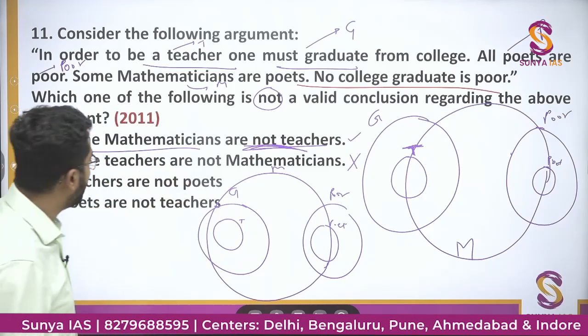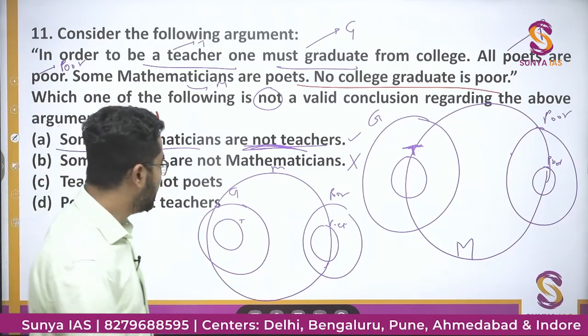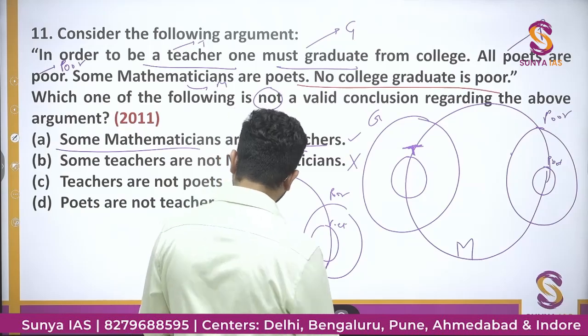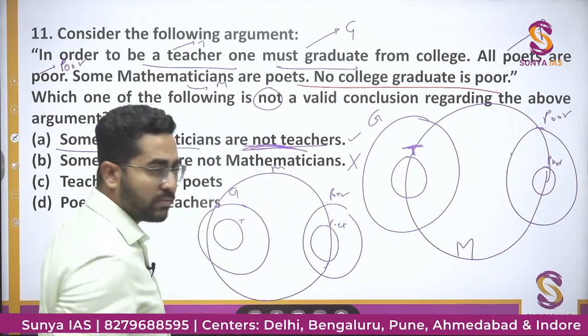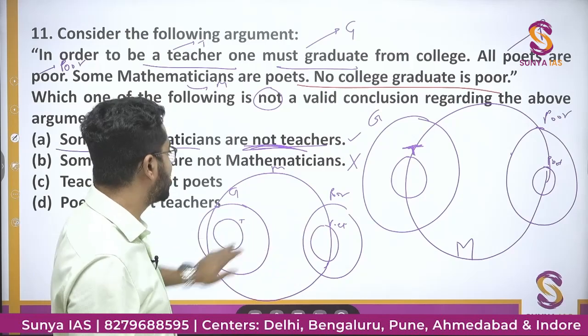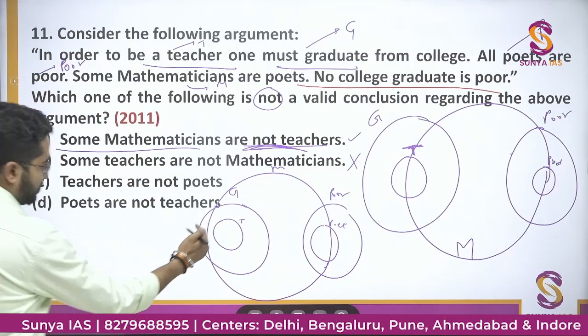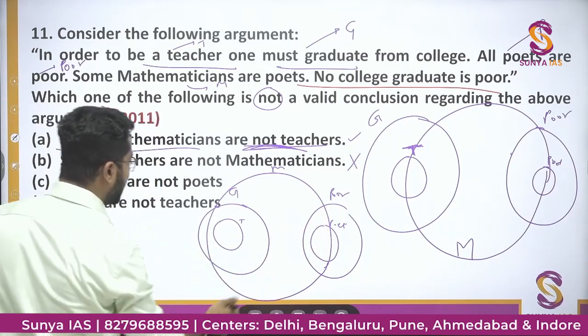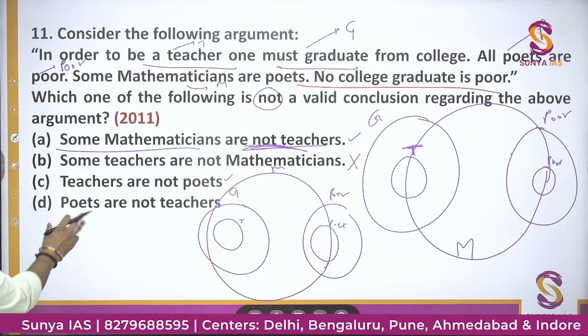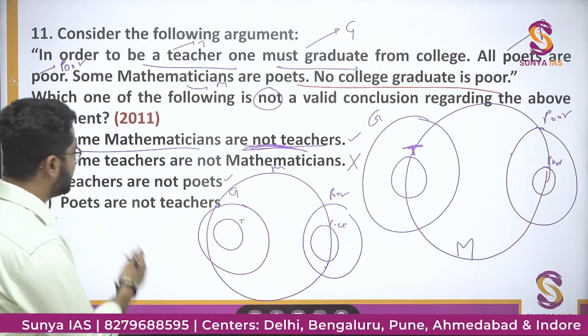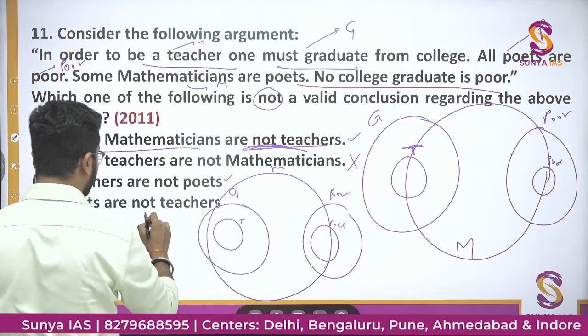Teachers are not poets. Initially I told you the graduates and poor sections will be mutually exclusive. So teacher is inside graduates, poet is inside poor, so obviously teachers will not be poets. This will also be a correct statement. And poets are not teachers. Obviously teachers are not poets and poets are also not teachers. This is also correct.